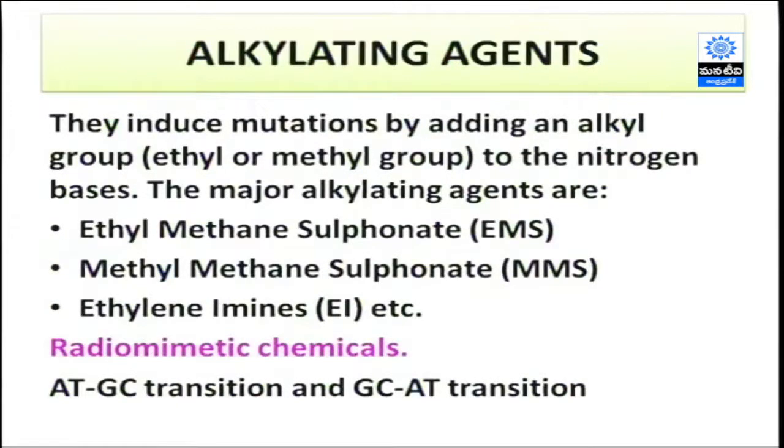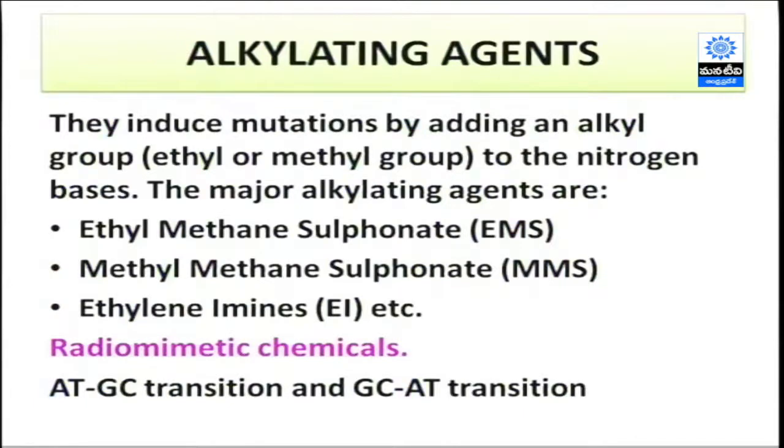The major alkylating agents are ethyl methane sulfonate, methyl methane sulfonate and ethyl imines, shortly called EMS, MMS and EI. Their role is just adding an alkyl group to the nitrogen bases, causing changes in the genetic material. That's why they are called alkylating agents.